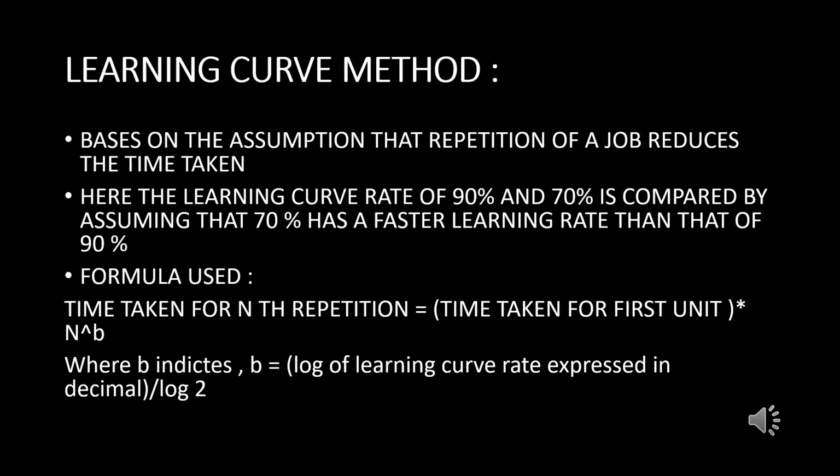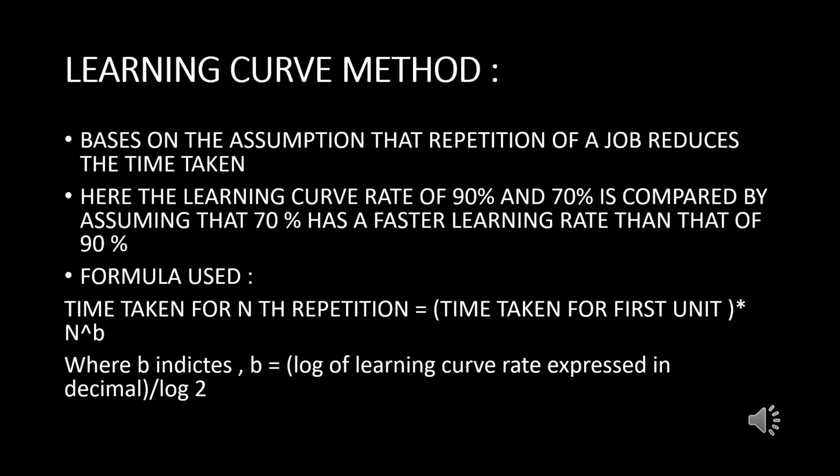That means the 70% learning curve rate worker is far more efficient than the 90% learning curve rate worker, which means the time taken for completing a job by the 70% learning curve rate worker will be much less than the time taken by the 90% learning curve rate worker.